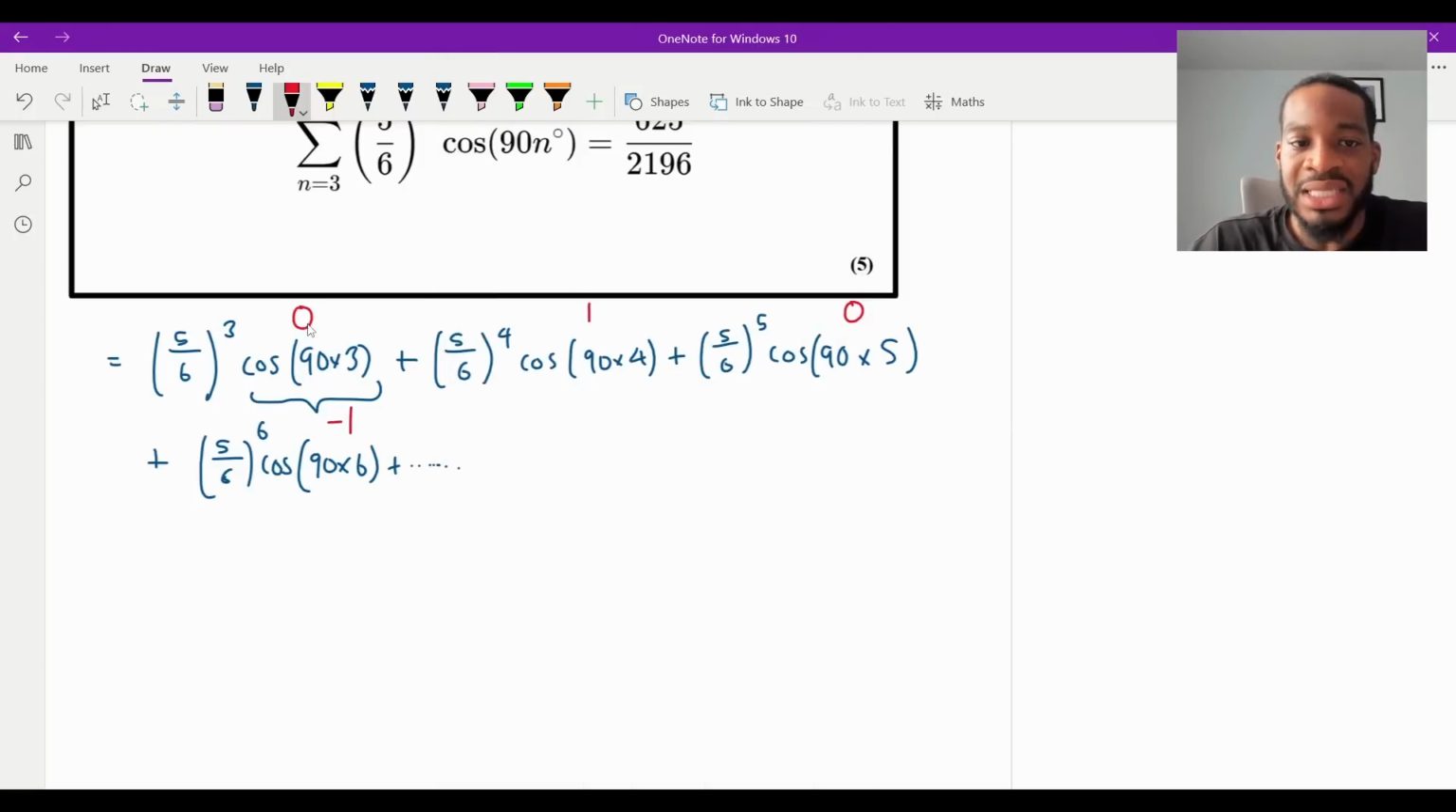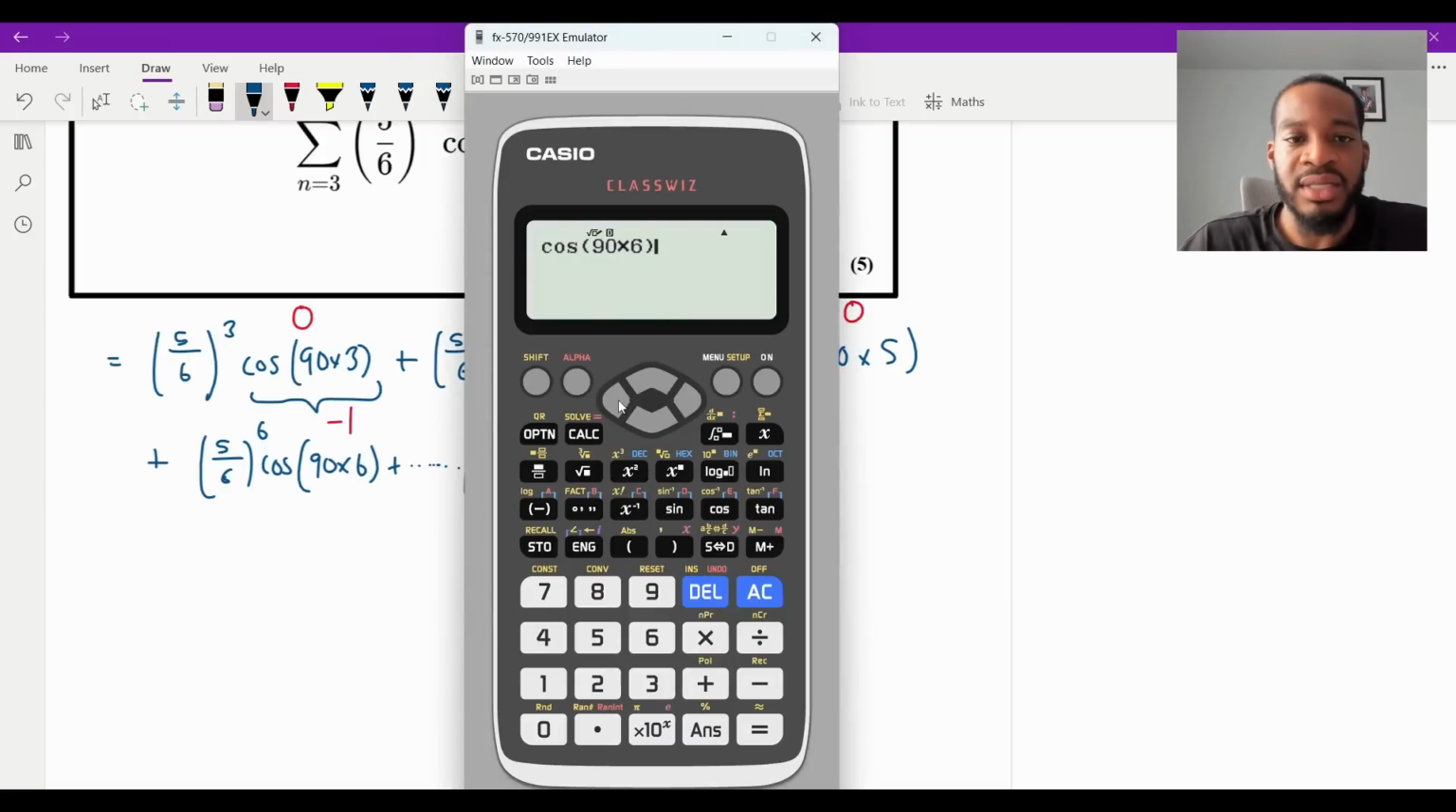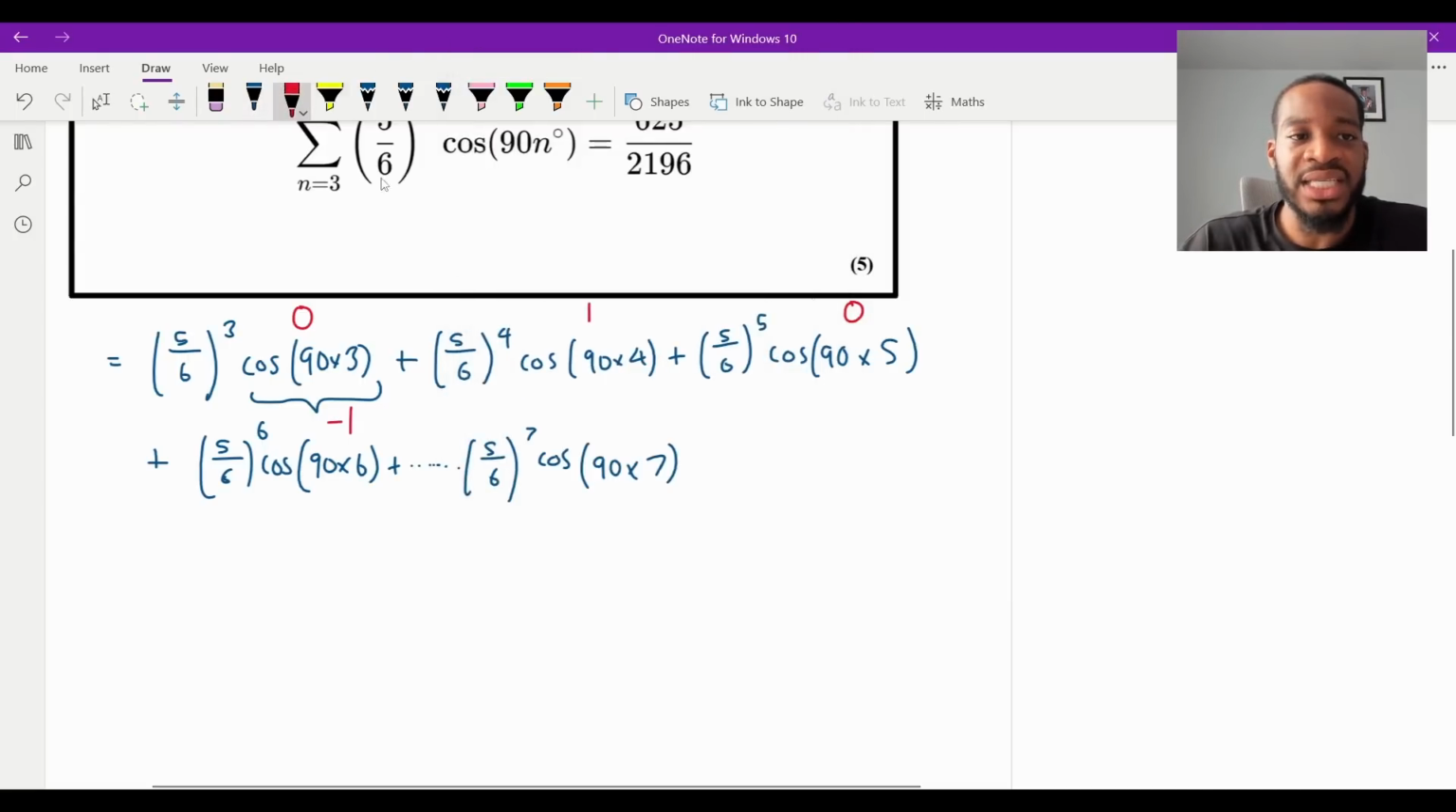So the first term is 0, then it goes to 1, then 0, then -1. If I was to do it one more time, let's do 5 over 6 to the 7 times cosine of 90 times 7. What would that be? That gives us 0 again. So we can see that there's actually a pattern here, right? There's a 4-term cycle. It goes 0, 1, 0, -1, and then back to 0.